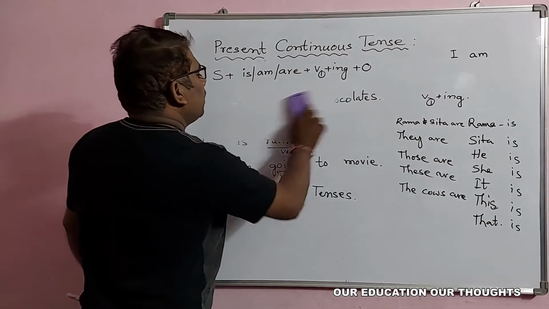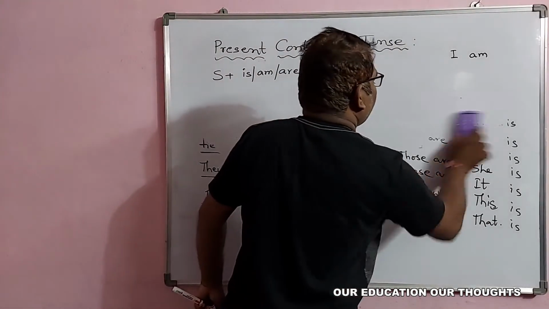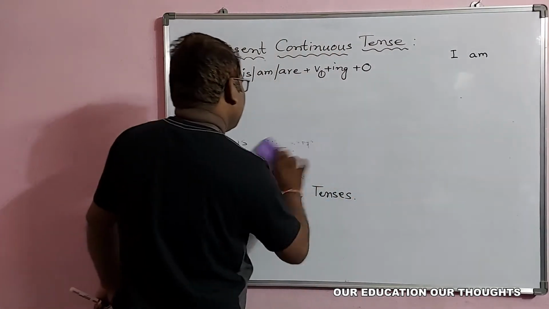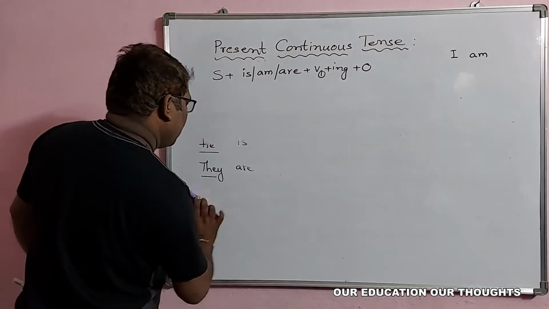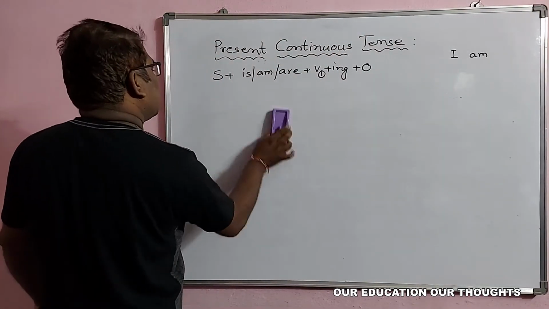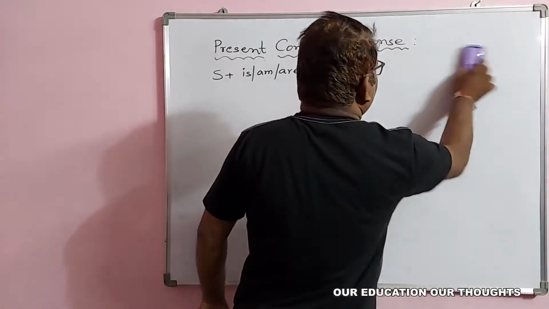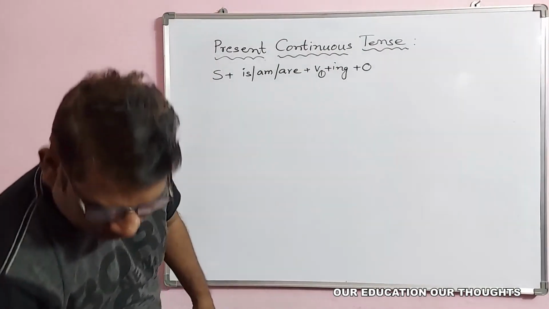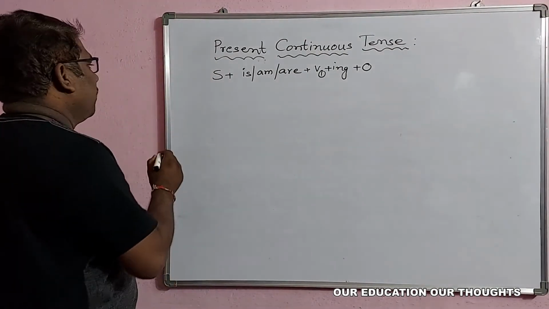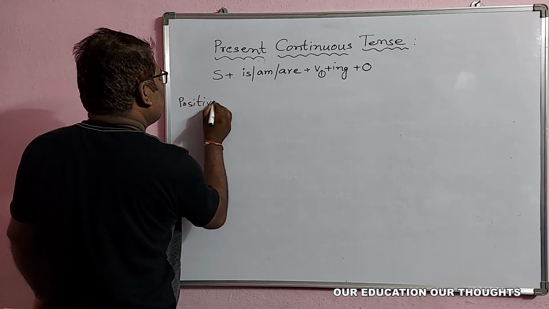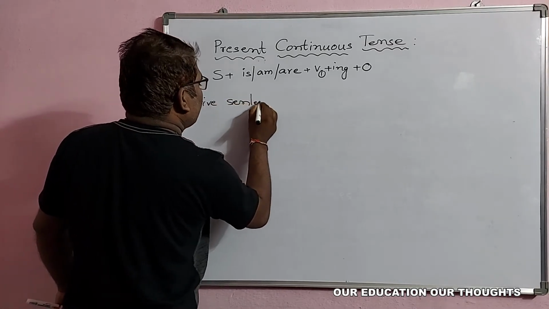Now let us see how to make positive sentences, negative sentences, and how to make questions also. This is the actual structure of the present continuous tense. Now let us see the positive sentence.